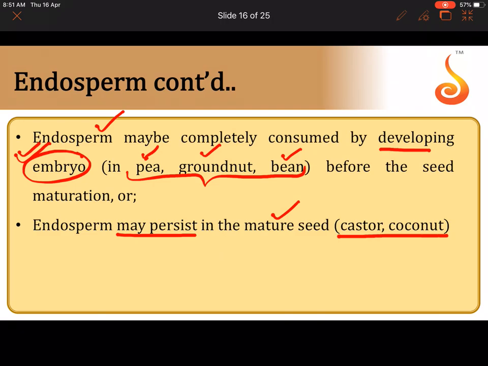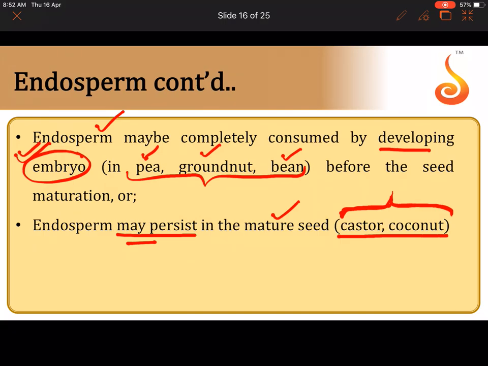In some cases the embryo is slow in eating, so even after the embryo matures, the seed matures. I told you the ovule becomes the seed. The ovule with the embryo becomes the seed, and even after the seed matures, you will find endosperm in it. That is seen in the case of castor and coconut. So the coconut that you break open has an embryo in it, but still you have water to drink.